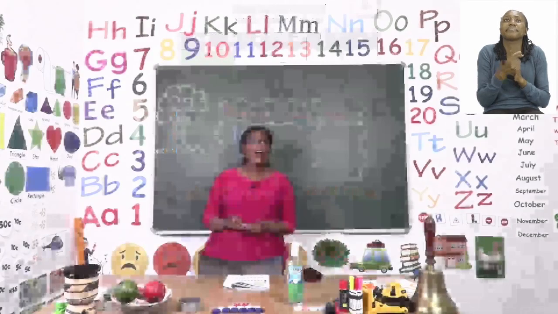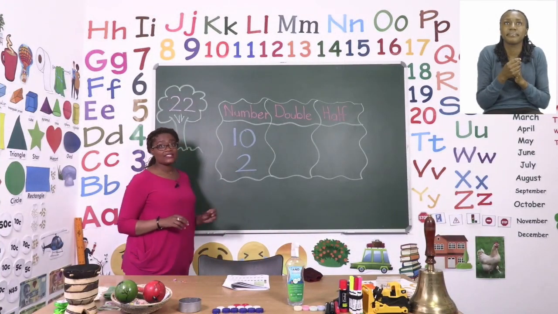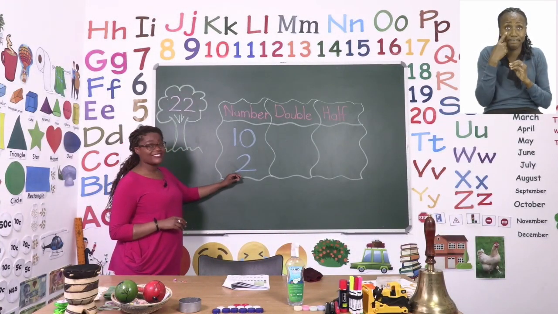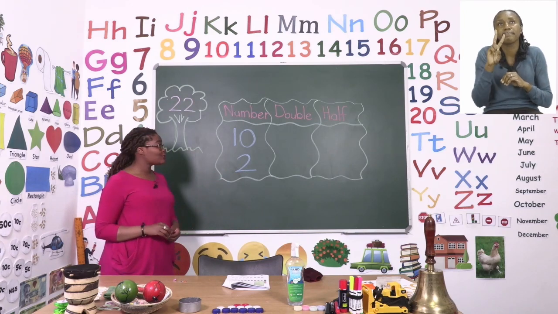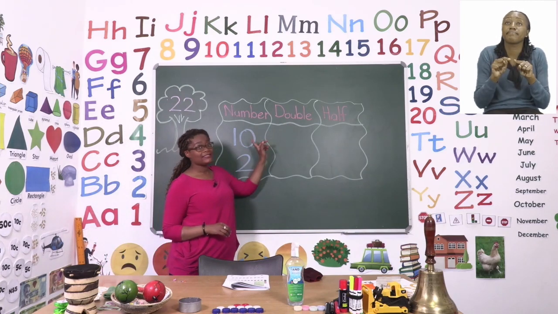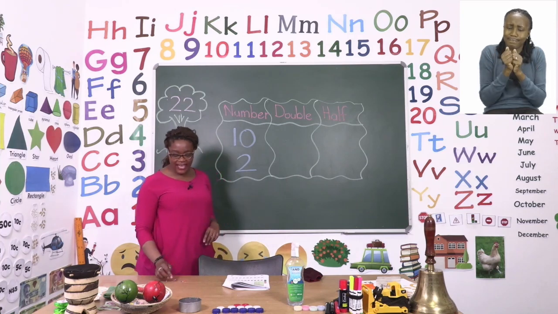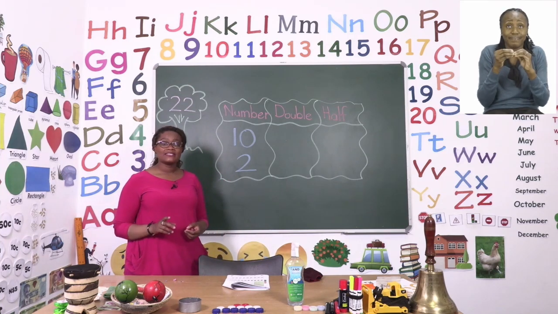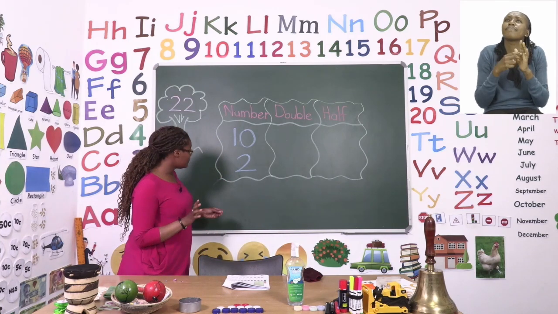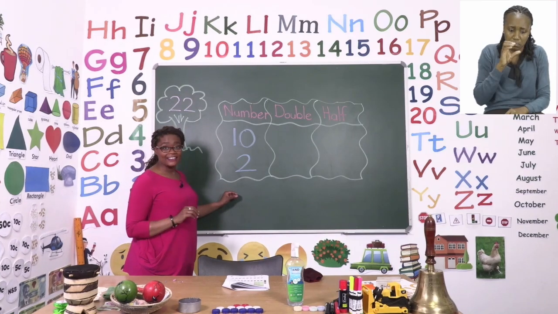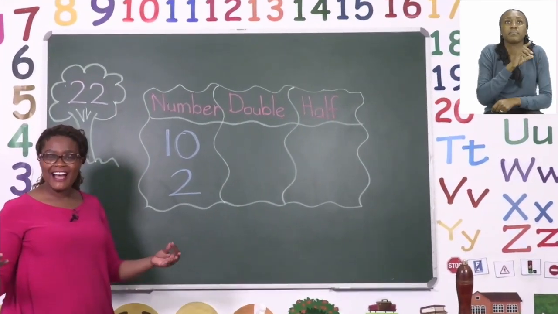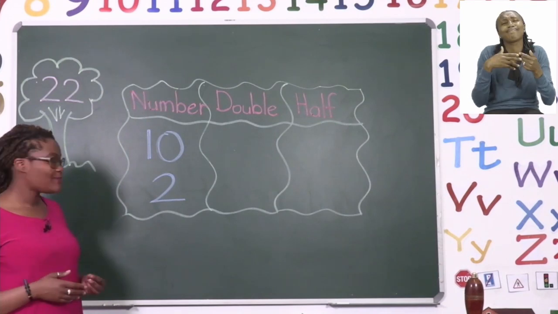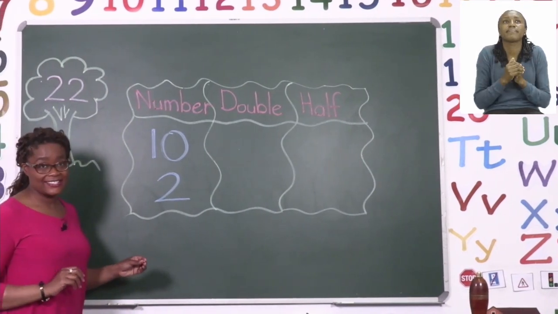On the board, I have 2 numbers we're going to look at, 10 and 2. It's going to be our job to first double 10. Now, if we're saying double 10, that means that we need to have 10 plus another 10. Now, you can use your sticks, counters, and even the number line, but we're going to use sticks today.